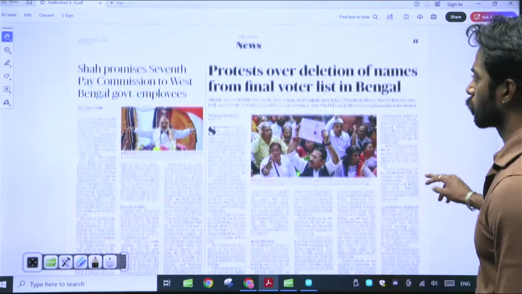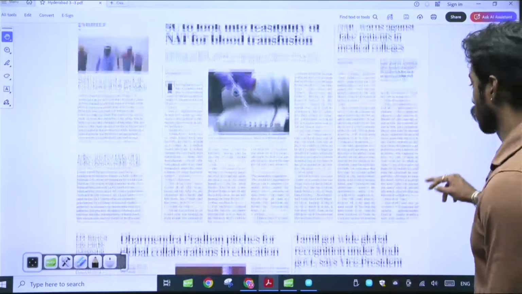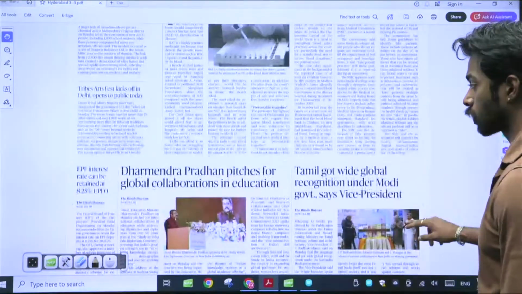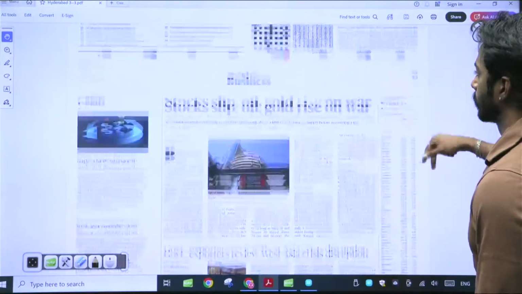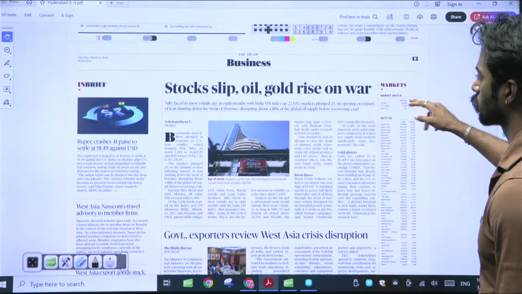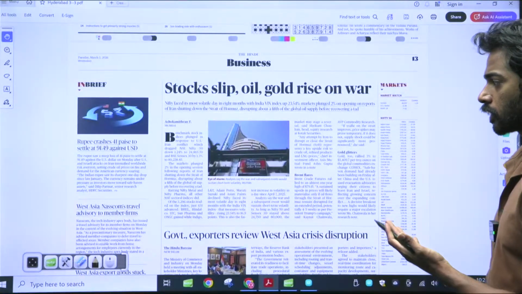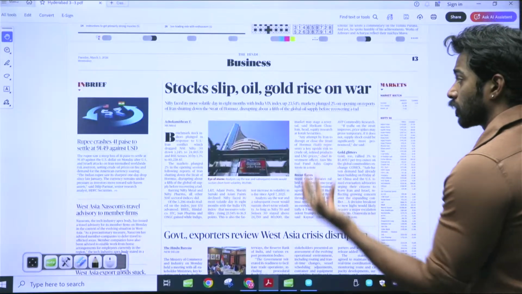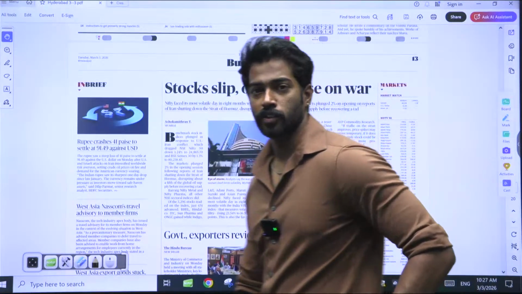Nothing is more relevant to UPSC because currently it's all about politics and geopolitical tensions. I've explained all the geopolitical tension aspects and also the important aspects in the article 'Stocks slip, oil, gold rise on war'. You see that whenever there's a geopolitical tension around the world, it impacts India directly. So that is about today's newspaper analysis.